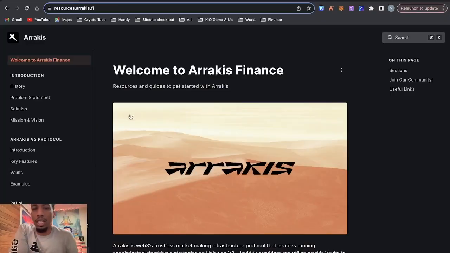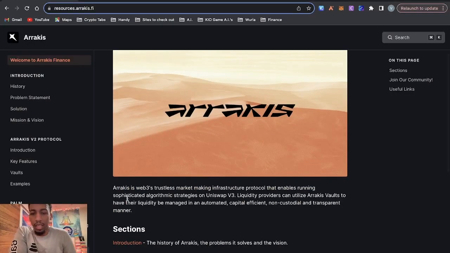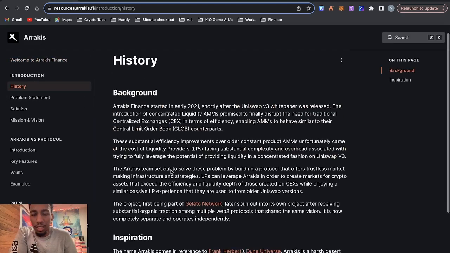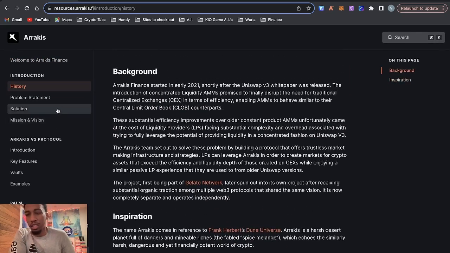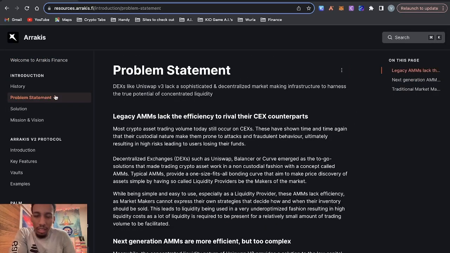So here we are on the docs for Arrakis Finance. And it says Arrakis is Web3's trustless market-making infrastructure protocol that enables running sophisticated algorithmic strategies on Uniswap v3. Liquidity providers can utilize Arrakis's vaults to have their liquidity be managed in an automated, capital-efficient, non-custodial, and transparent manner. So if you're interested in the history, they pretty much tell you why they started the platform. You know, they wanted Uniswap v3 pretty much to be easier.